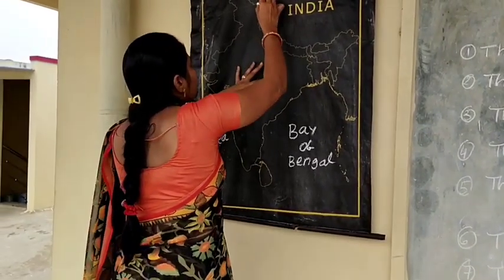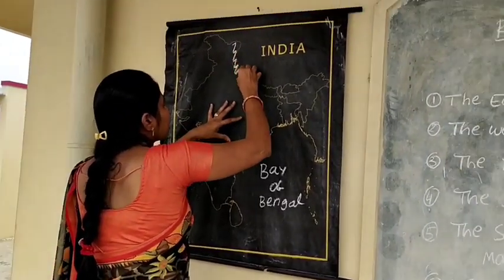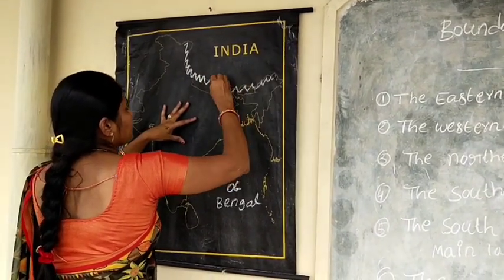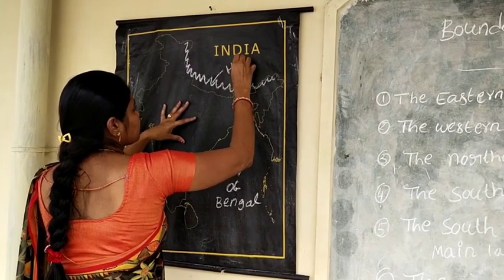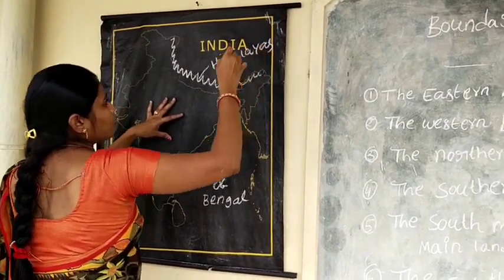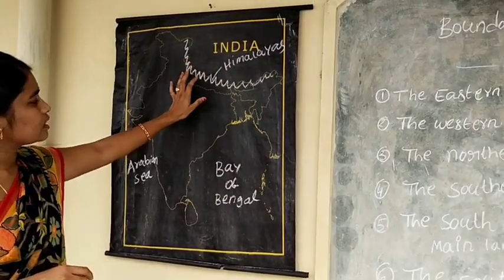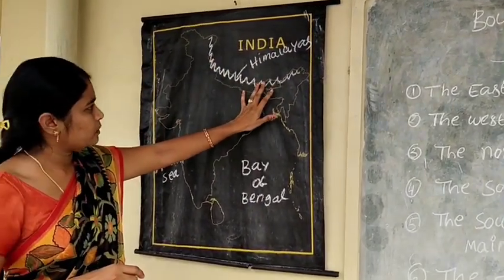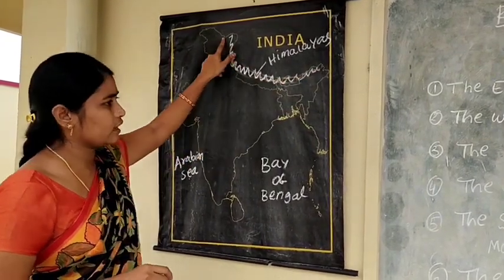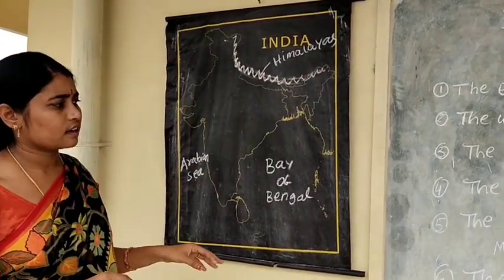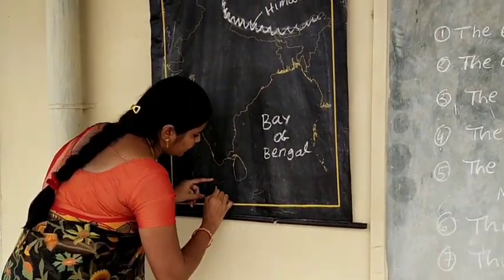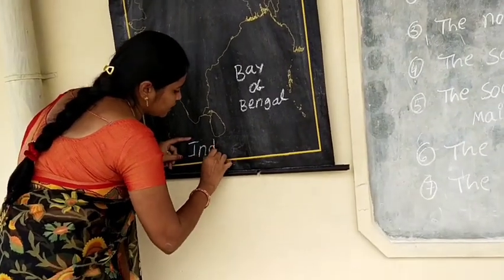The northern boundary of India is the Himalayas. Students, we locate hills and mountains by this pattern only. Next one, the southern boundary of India. The southern boundary of India is the Indian Ocean.